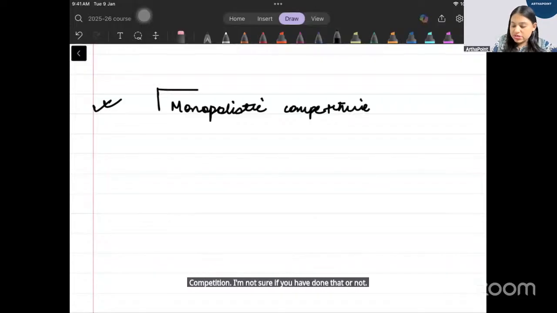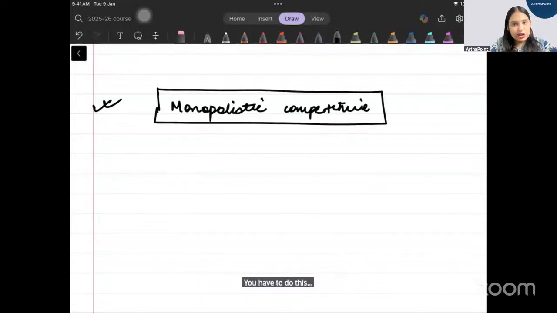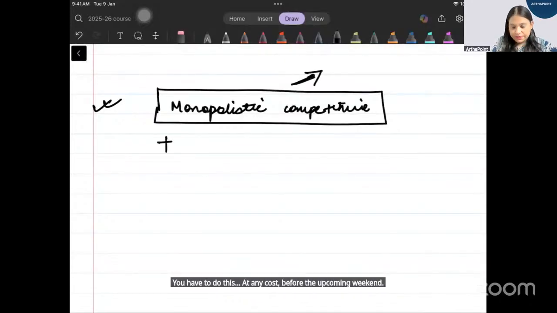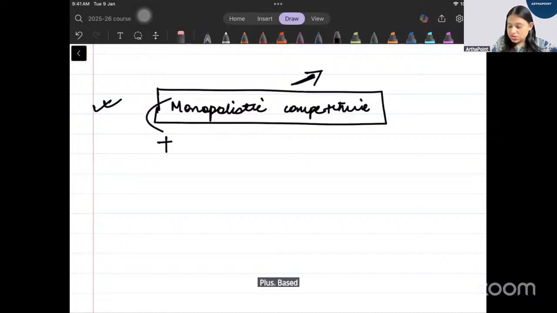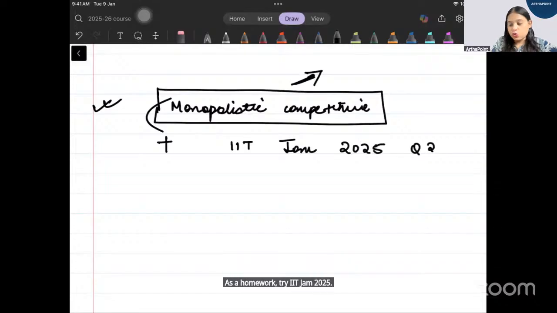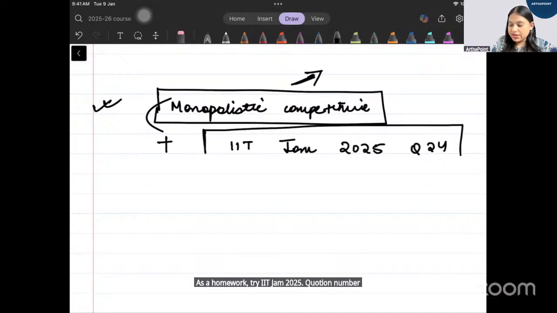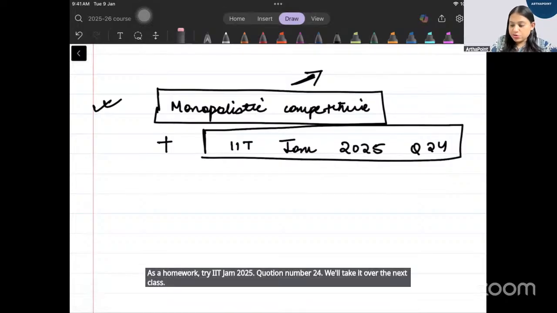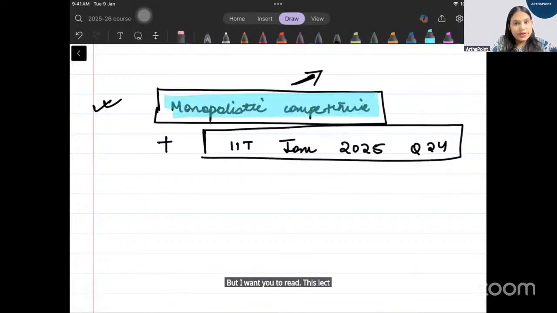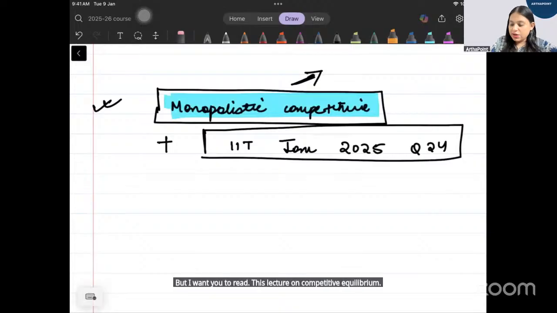You have to do this at any cost before the upcoming weekend. Plus, based on this, as a homework, try IIT JAM 2025, question number 24. We'll take it over the next class, but I want you to read this lecture on competitive equilibrium, and then try this question.